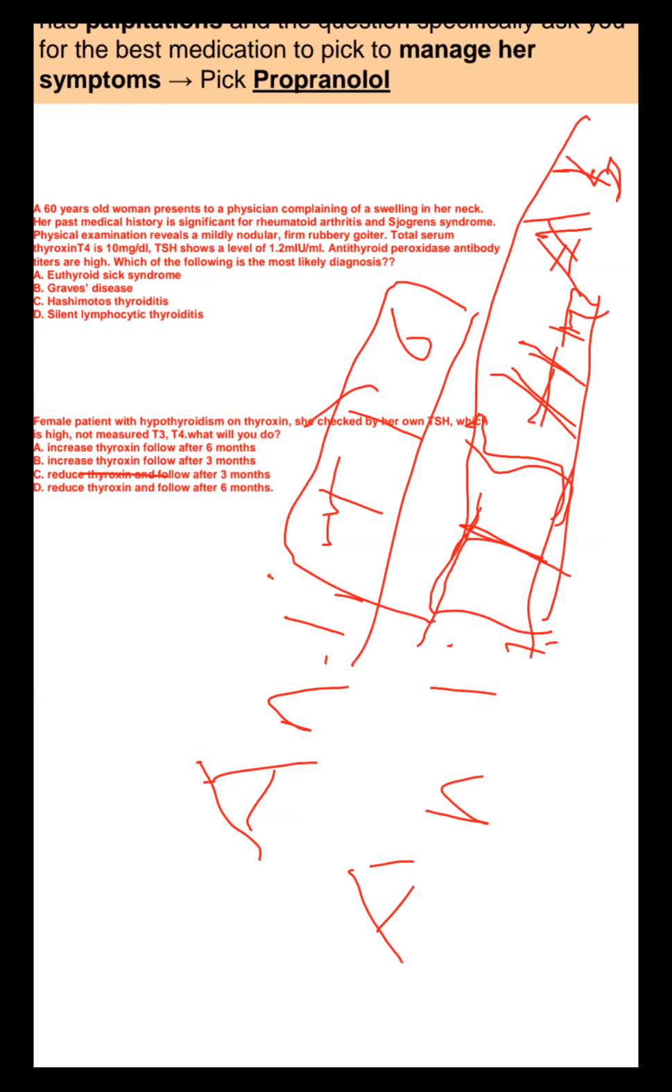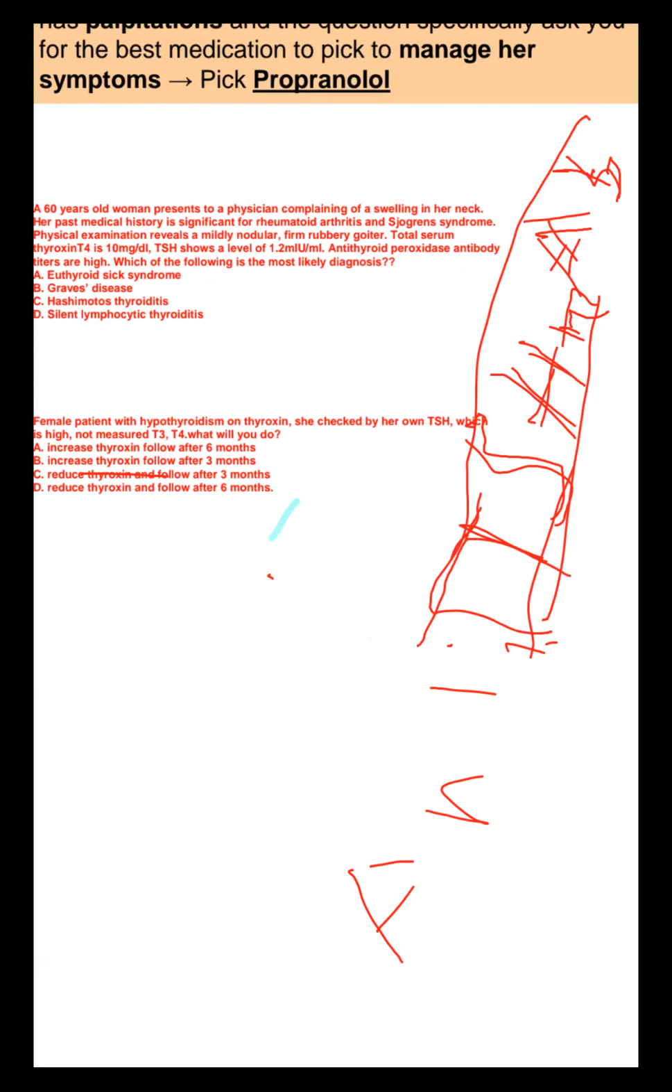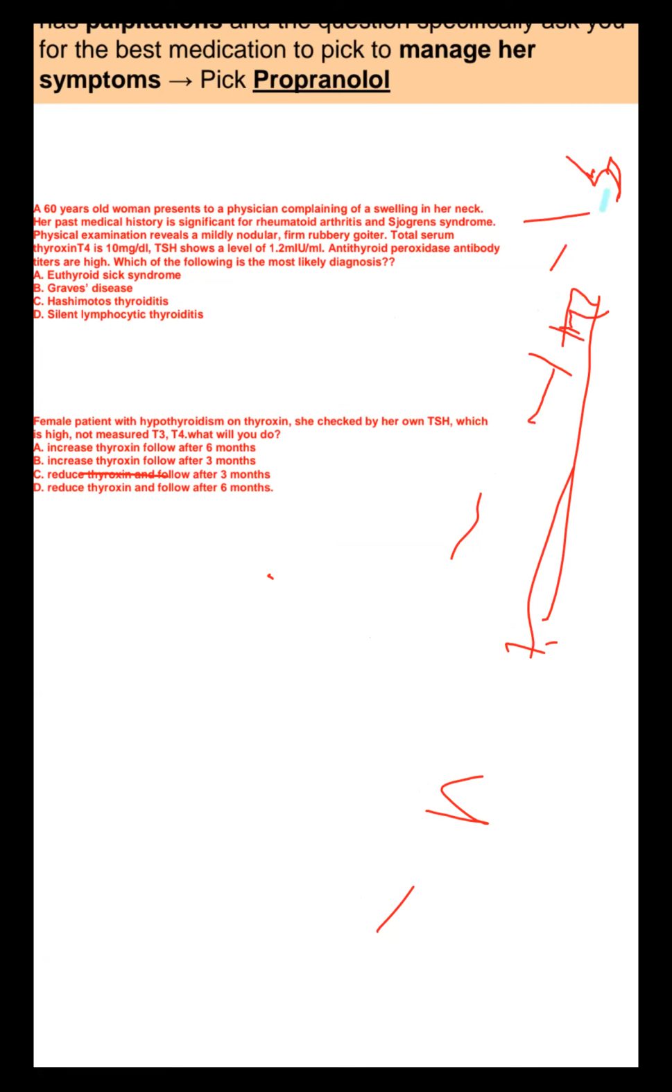So anti-TPO for what, and anti-TSH receptor antibody for what? TSH receptor antibody is for Graves' disease. Excellent. TSH receptor antibody for Graves', TPO only for Hashimoto thyroiditis.